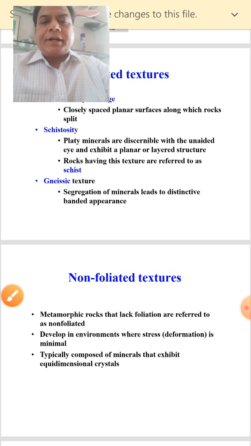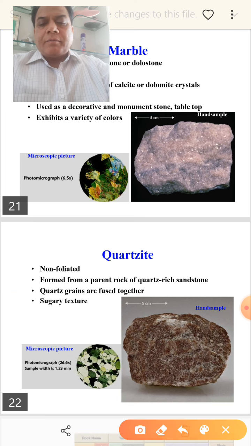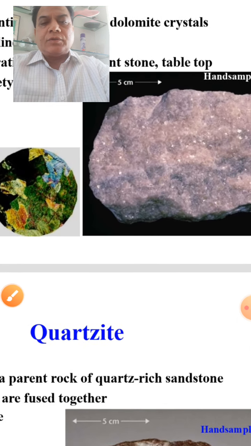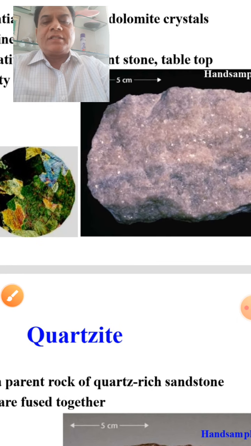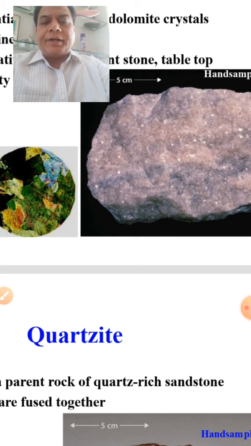Whereas the non-foliated rocks, this is your marble, right? So it has granoblastic texture. All grains are of equal size. If I enlarge it, you will see this doesn't show any parallelism of mineral grains or any foliation. These are non-foliated rocks.